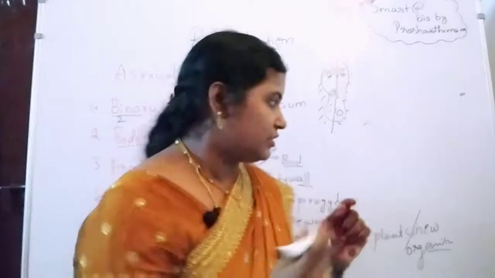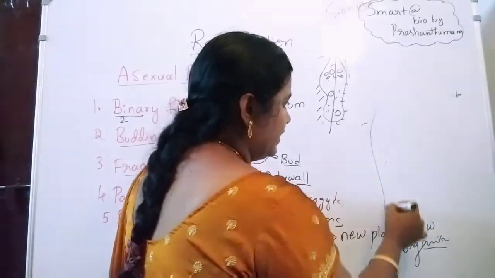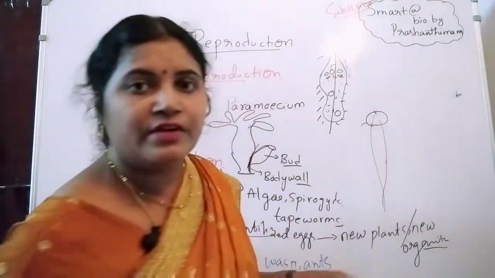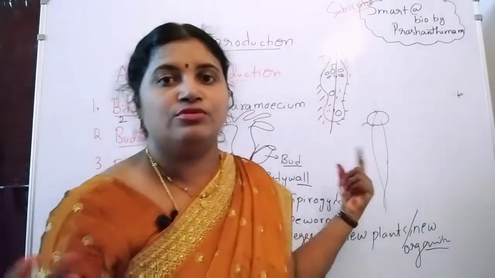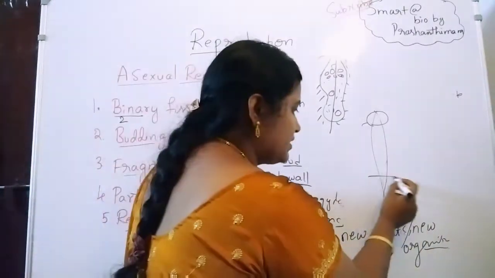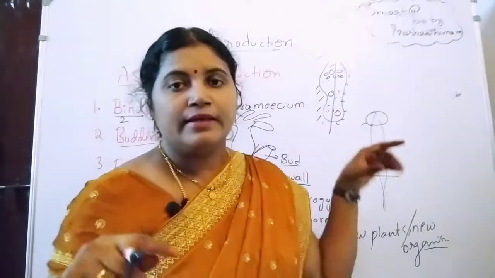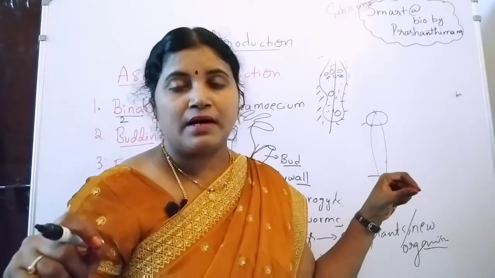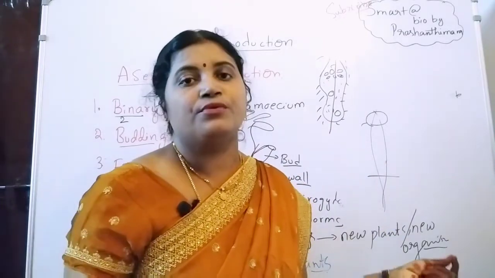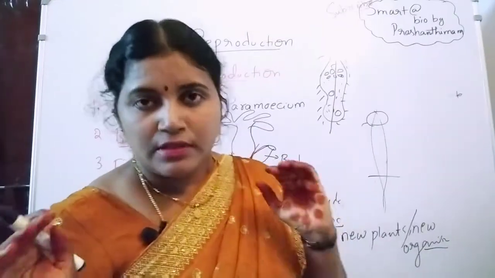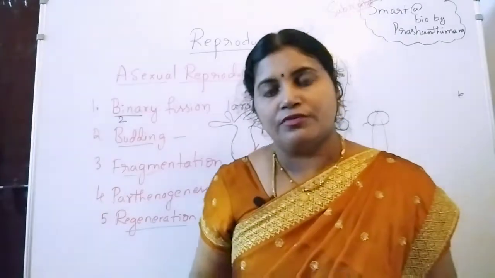For example, if it is a planarian worm and it lost its head part, it can regenerate the head part again. If it lost its tail part, it can reproduce the tail part again. So the lost parts are produced again by the body by the process of regeneration. This is all about the asexual mode of reproduction.